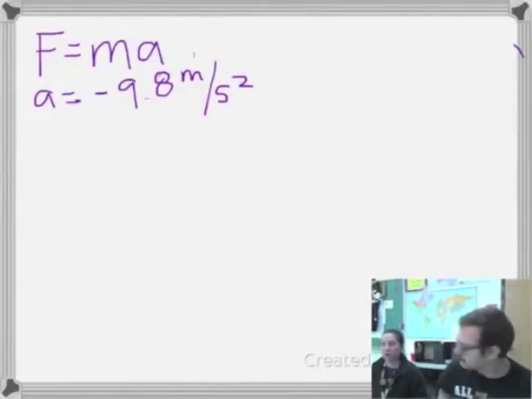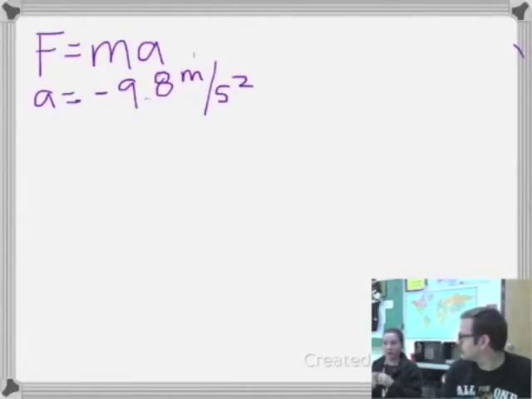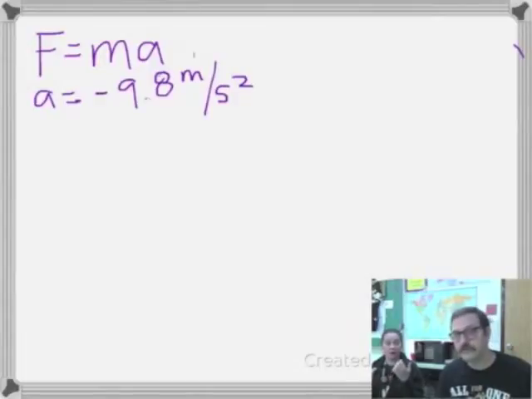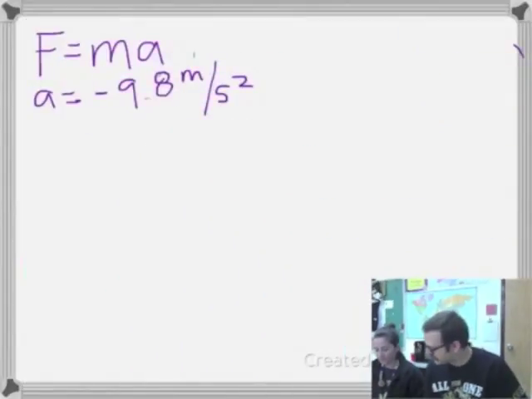So my mass stays the same regardless of where I am, depending upon the acceleration of gravity of where I'm at. On Earth it's always the same, but if I were to go to the moon, that is why my weight would be different, because the acceleration is different. I'm still made up of the same amount of stuff, so I still have the same mass, but I weigh less because it's a smaller planet, so it's got less gravity. Okay, so let's take a look at this practice problem.